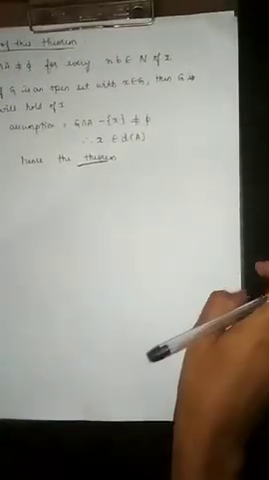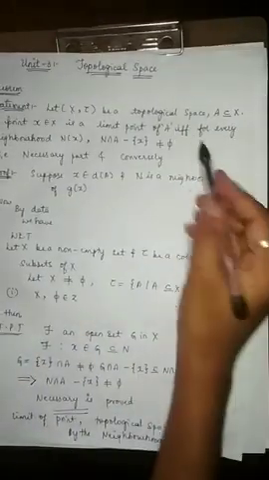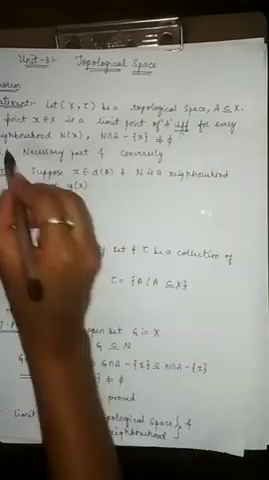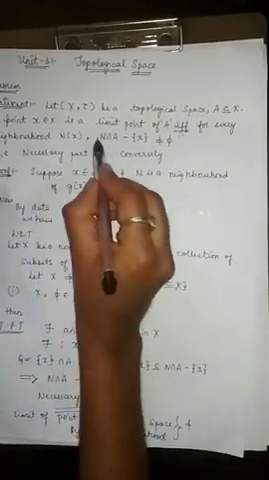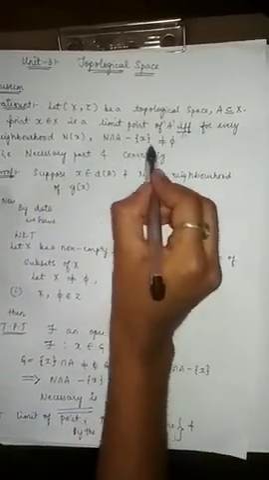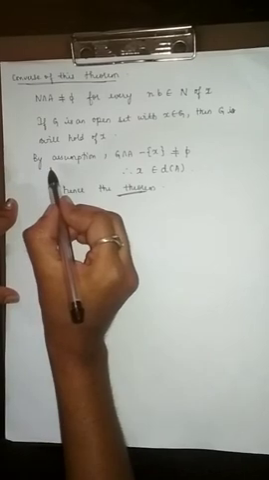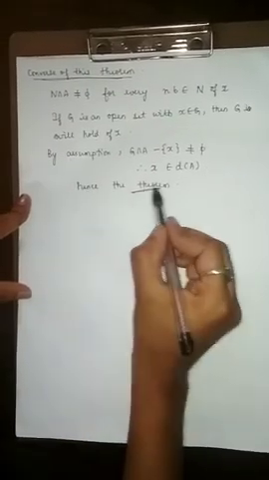Now, the converse of this theorem we have proved by the definition of if and only if. If and only if means we have to prove conversely: for every neighborhood N of x, N intersection A minus x is not equal to the empty set. We have proved this by assumption. Hence the theorem is proved.